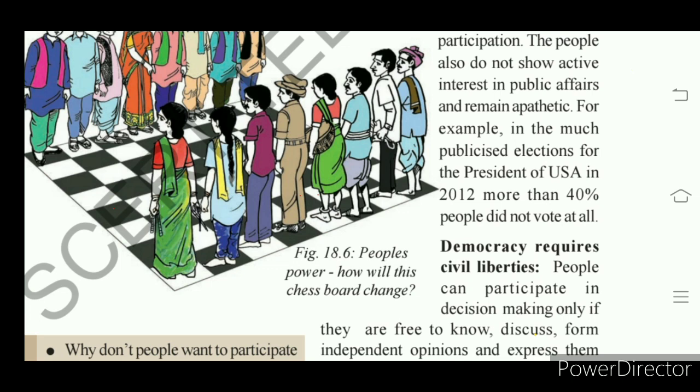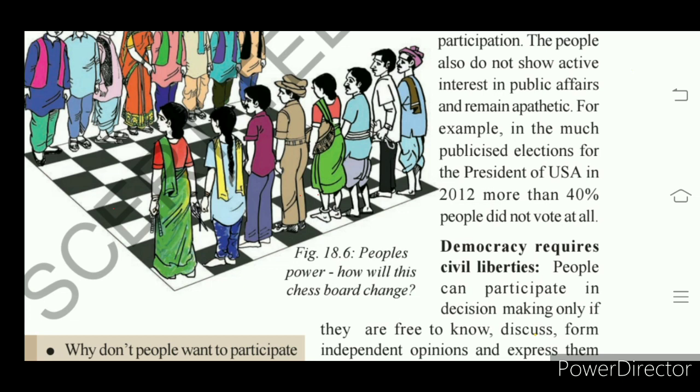In the GHMC elections also, we saw recently that only 35 to below 40 percent of people voted. 60 percent of the people did not come forward to take part. Why? They are not interested. So the government should focus on that: why are people not coming forward? What is the problem there?